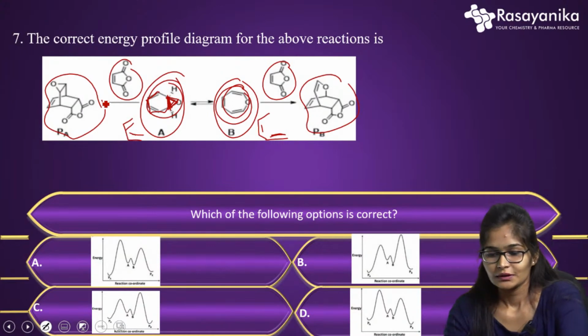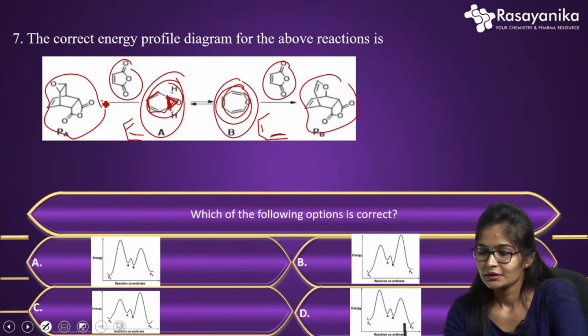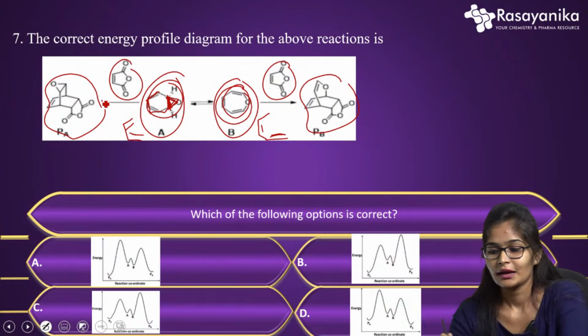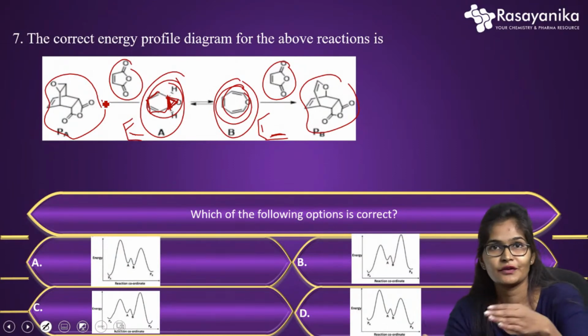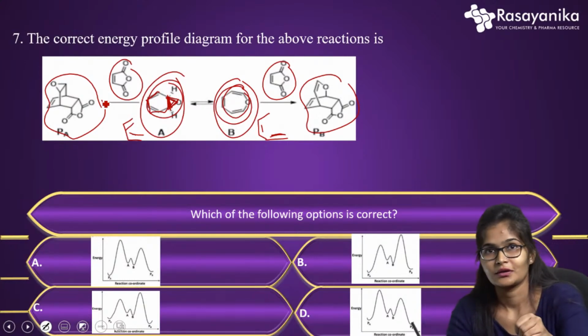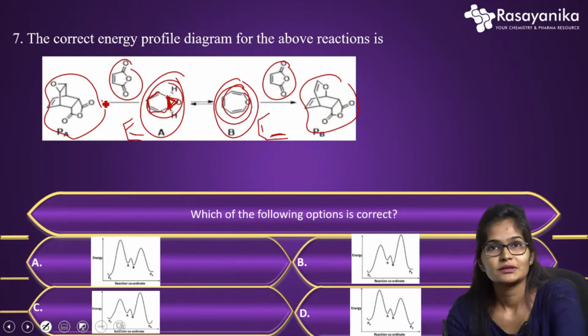So the products Pa and Pb and the structures A and B are both different reactants, having high energy and high stability. We have to think about that now. Between structure A and structure B, structure A has more energy. Why?